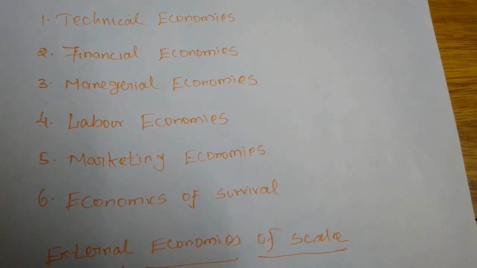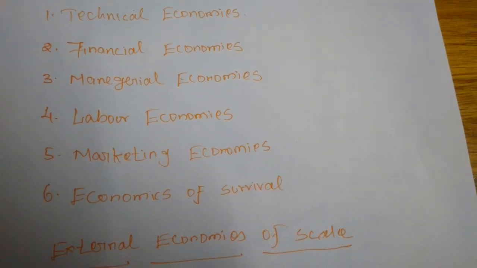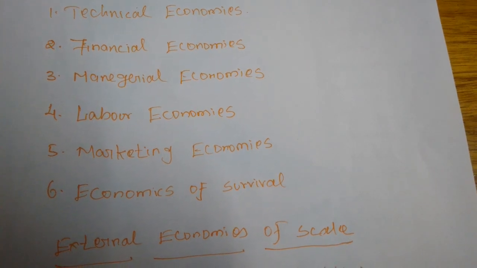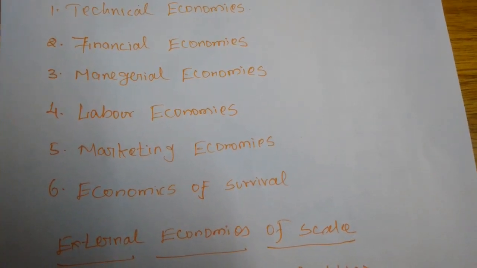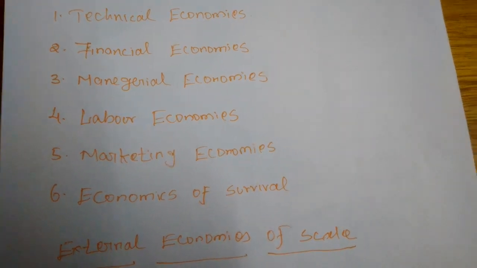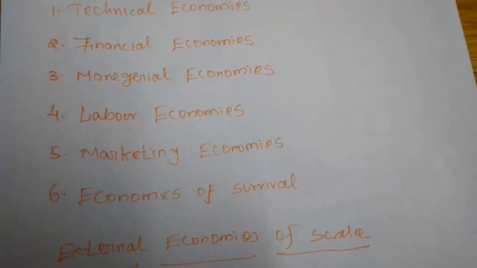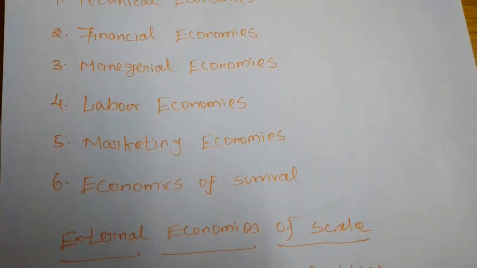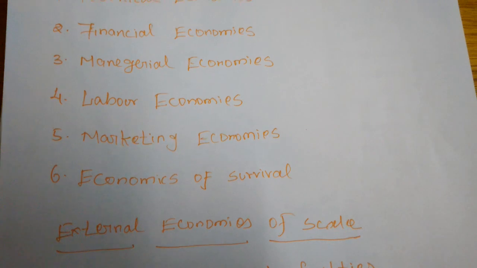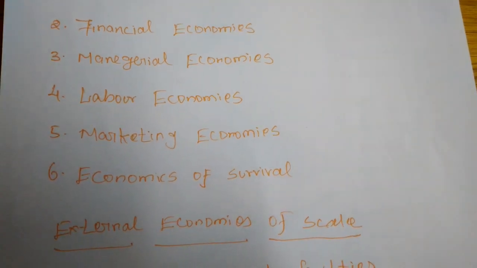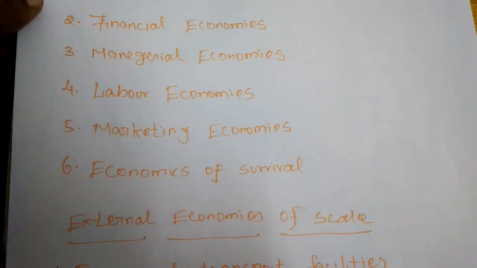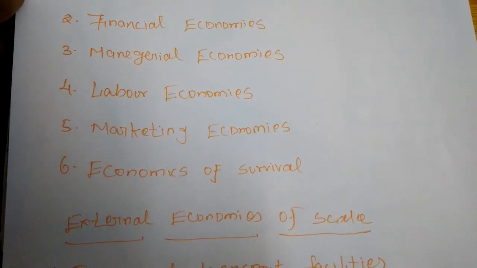Next, economies of survival. Product diversification is possible when there is large scale production. This reduces the risk in production. Whenever the demand for a commodity changes, on the basis of innovations, the organizers can easily change the production process and adapt to the new techniques.